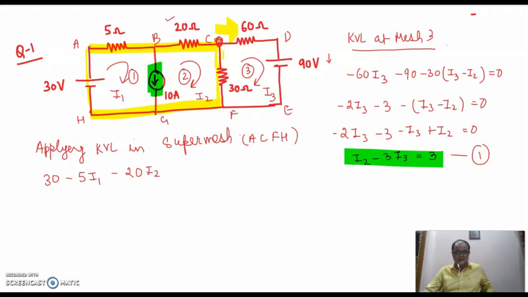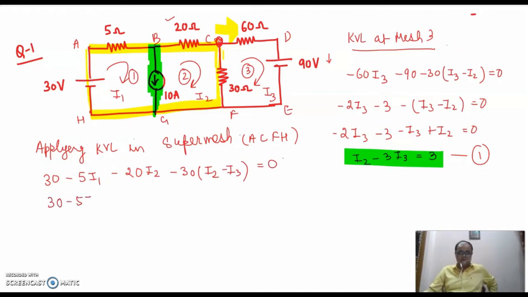I have moved on to this element. See, I have left this element. This element has been left while applying KVL. Fine. Next, I'll get minus 30. I'll have to give preference to I2, so it will be I2 minus I3, is equal to 0. Right? We can solve this.